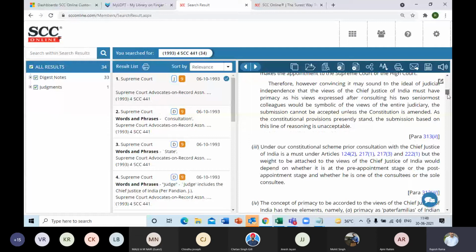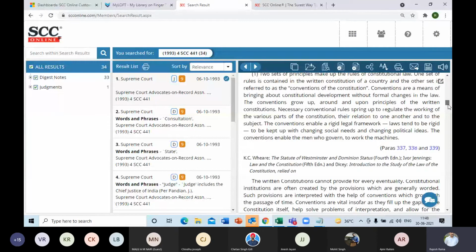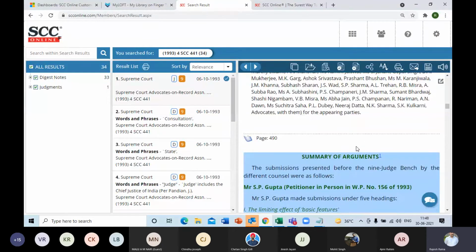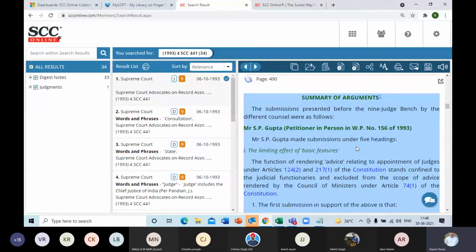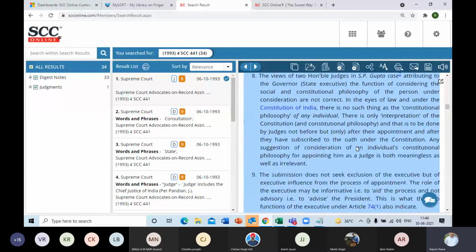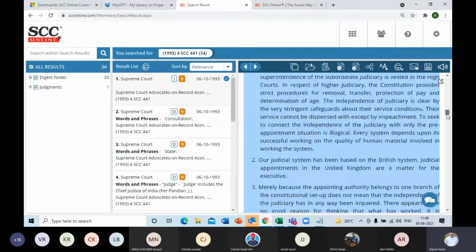And after those summaries are done, we come to the part where the summary of arguments starts, which is highlighted in blue, as you can see. So this has happened in the court of law between the two parties, as it has been embedded over here.